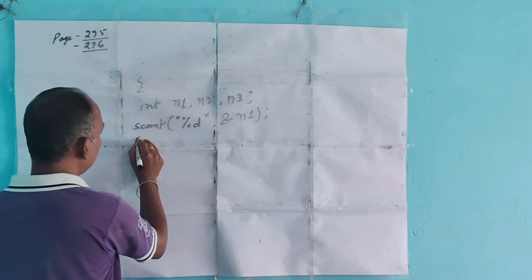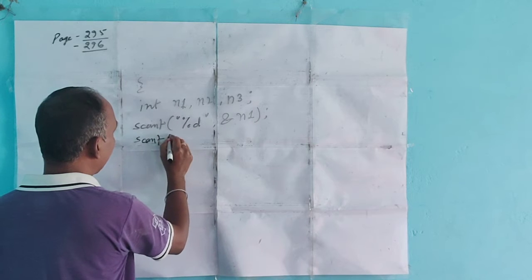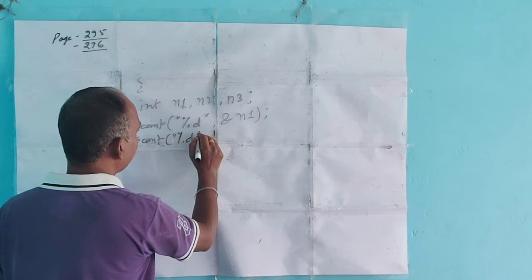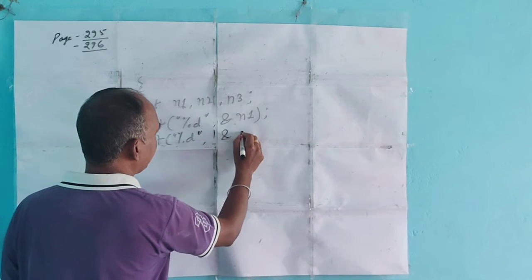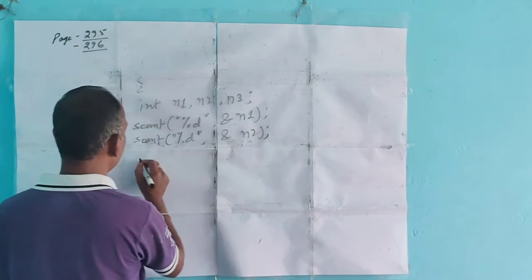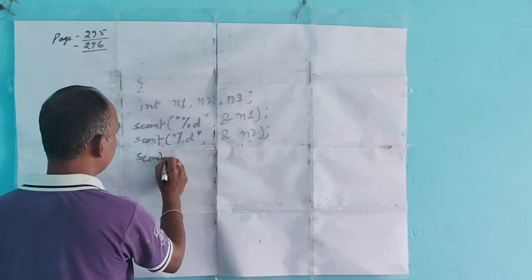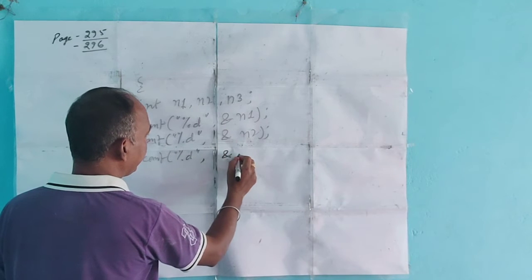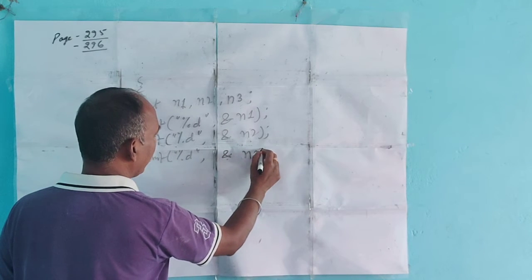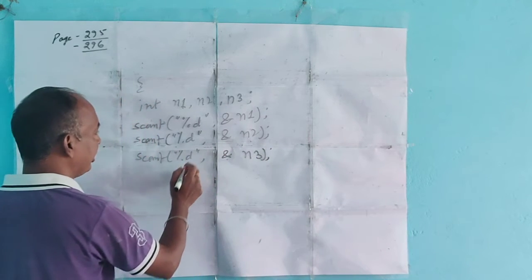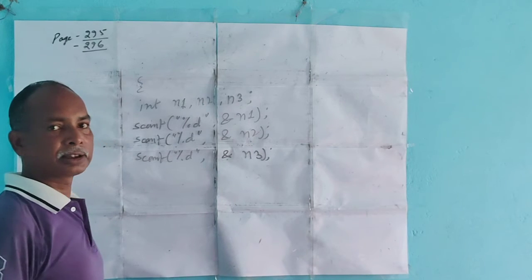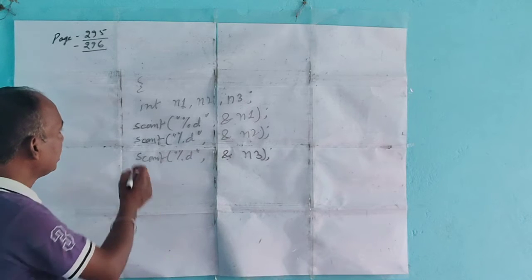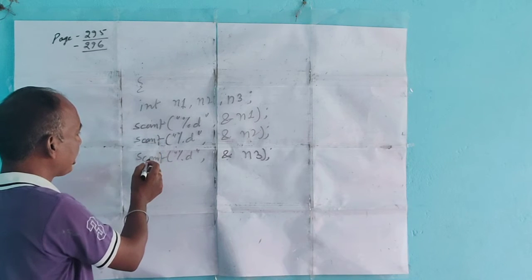So again scanf percentage d ampersand n2. Scanf percentage d. We take d because these are all integer variables. I told you that for integer we take percentage d, for float percentage f, for character percentage c. So here we use three scanf statements.